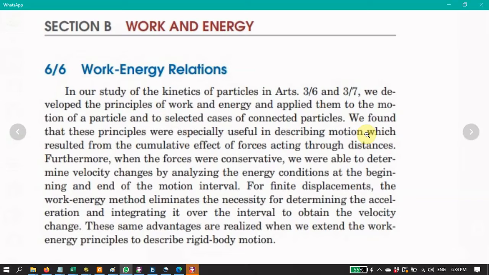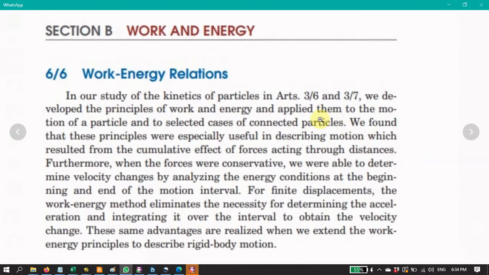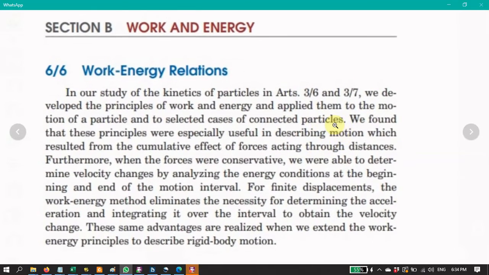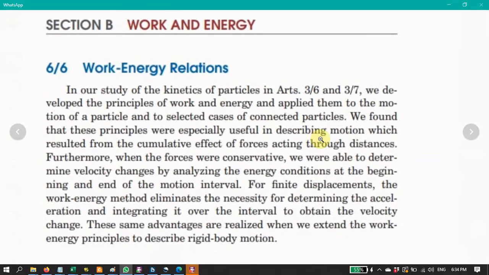So it says here that the author finds that this principle of work and energy is used to describe, the keyword here, a motion of the particle. And this is the result of the forces.